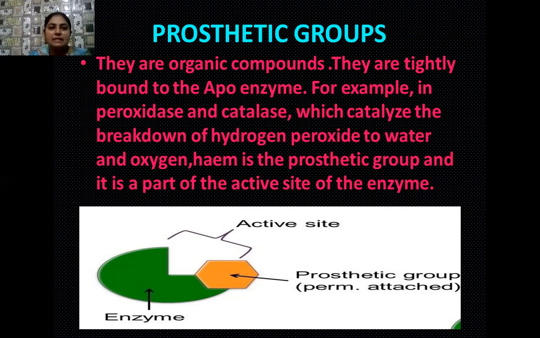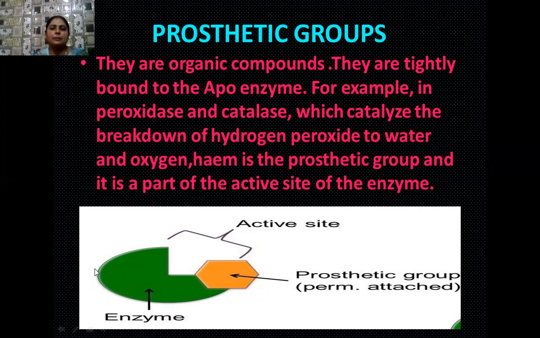And this heme is part of the active site of the enzyme, which increases the efficiency of the enzyme, and it allows the substrate to be tightly bound with the enzyme. So such an important role is played by this prosthetic group. The diagram is very much visible to you.